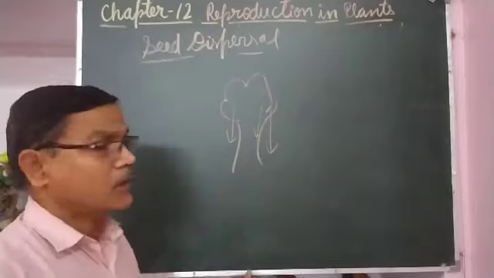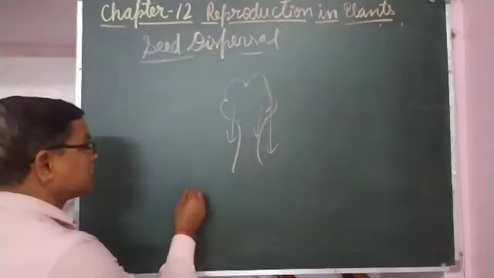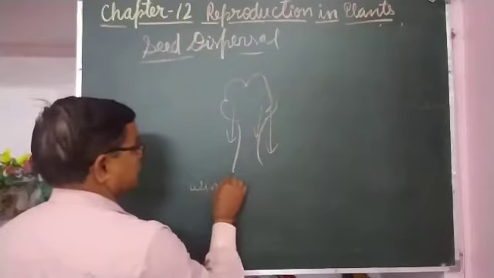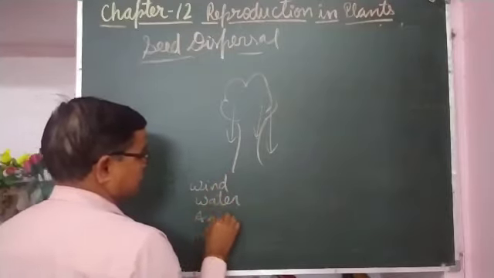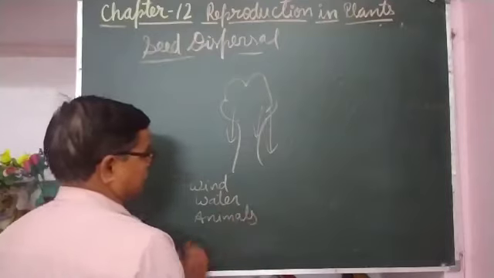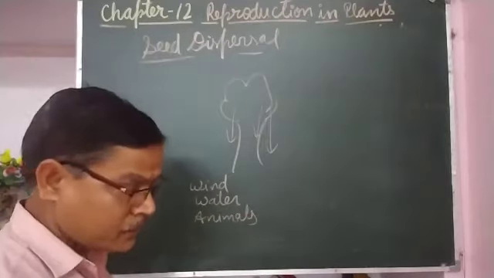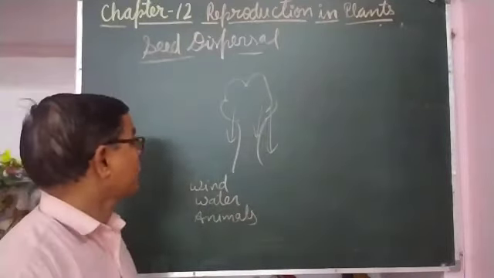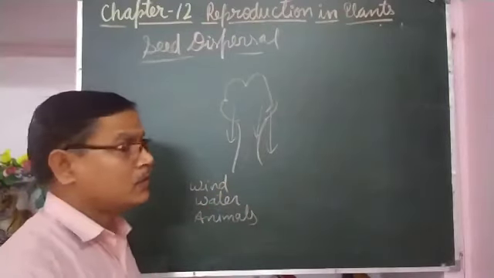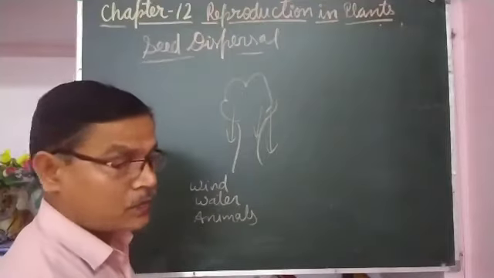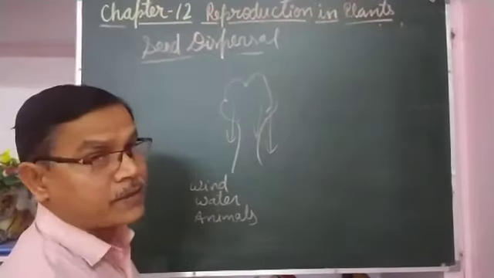The seeds are transferred by various agents such as wind, water, and animals. Whatever seeds are lightweight bear wing-like structures or hairy structures.